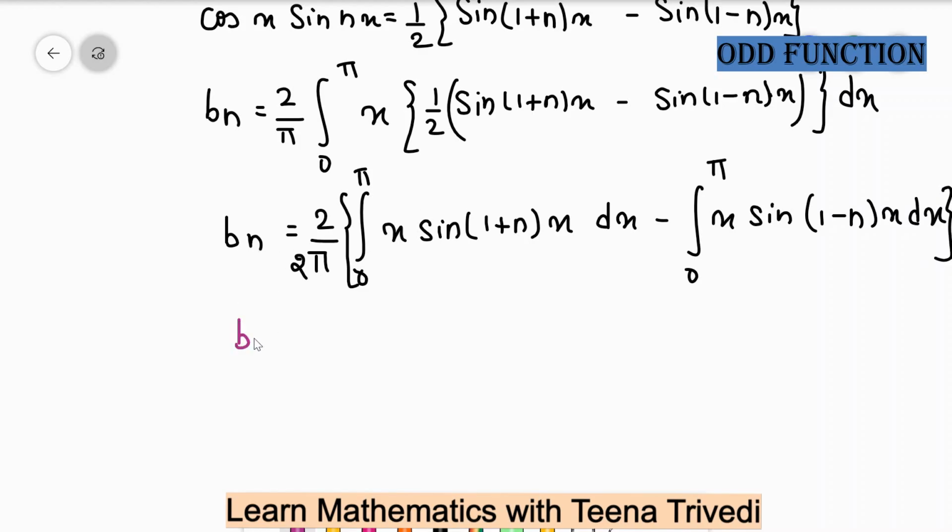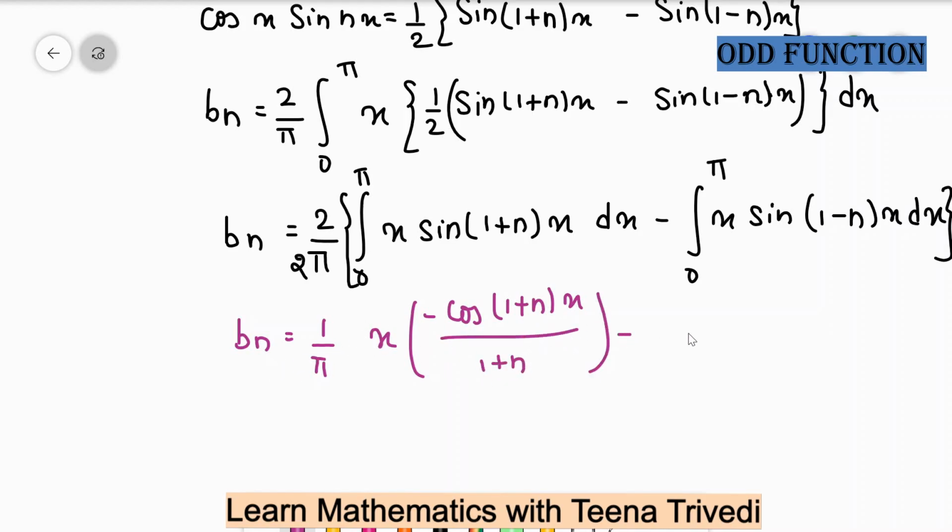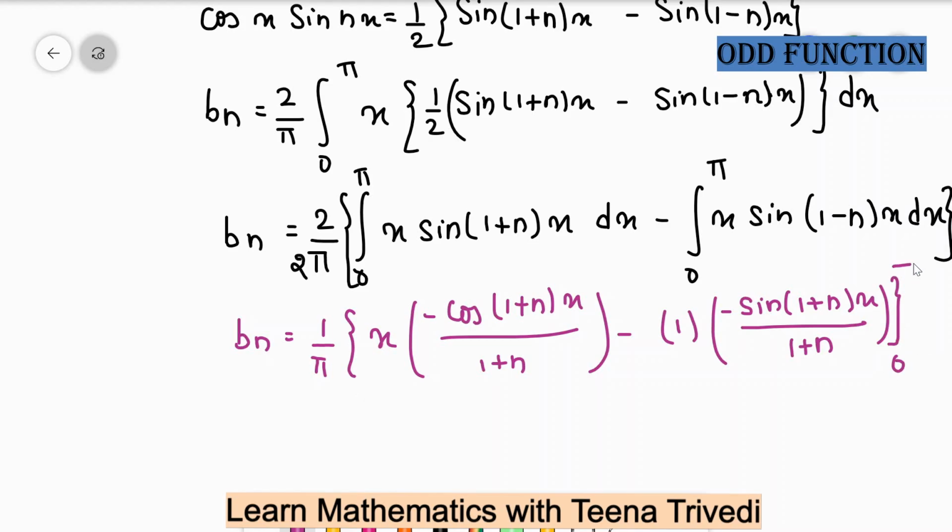Now integrate this part, so this will be 1 upon pi, x sin 1 plus nx. So u into v integration, so u into integration of v, so sine integration is minus cos 1 plus nx divided by 1 plus n, minus differentiation of this part, that is 1, and integration of this part is again sine, so minus sine 1 plus nx divided by 1 plus n whole square, and the integration limit is 0 to pi.